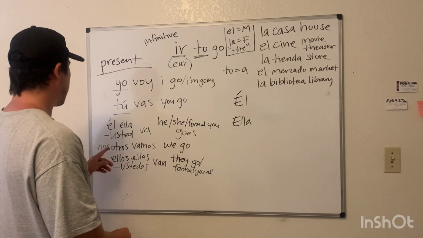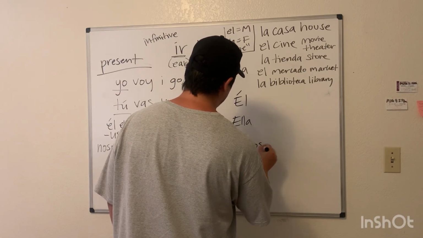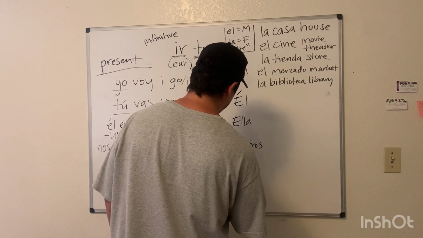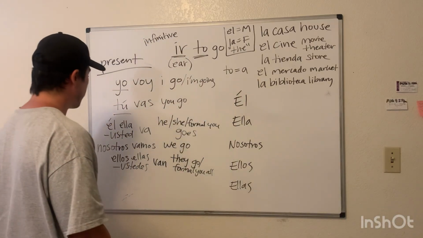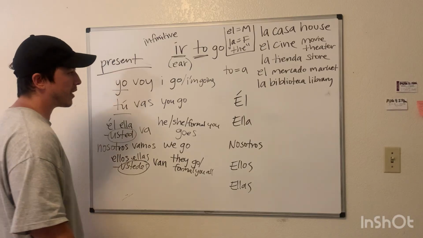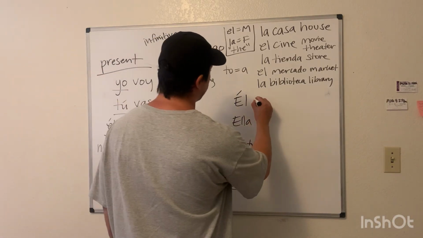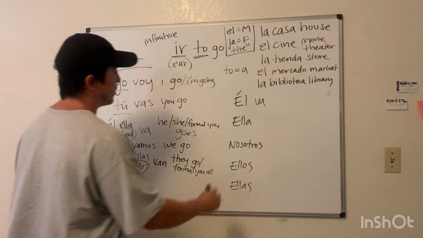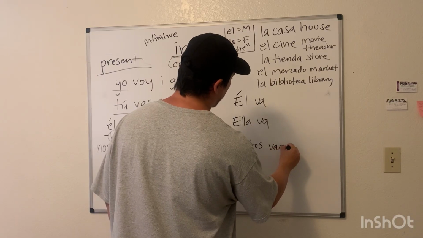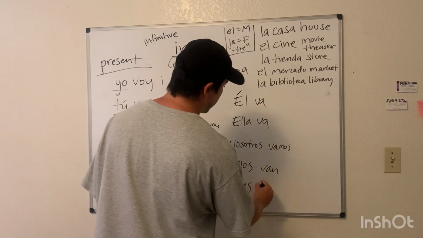Él, ella, nosotros, and ellos, and ellas. These are special, rarely used. Don't need to think about that for this lesson. Él va. Ella va. Nosotros vamos. Ellos van. Ellas van.